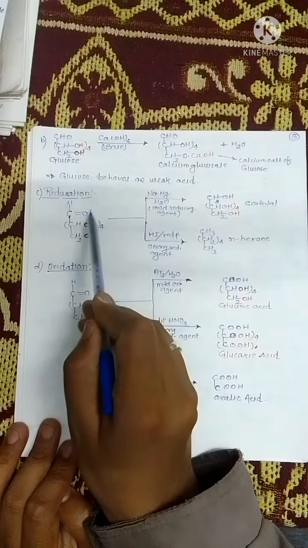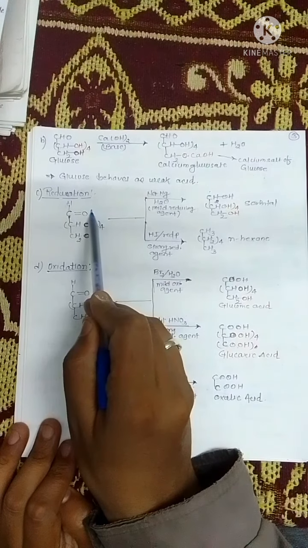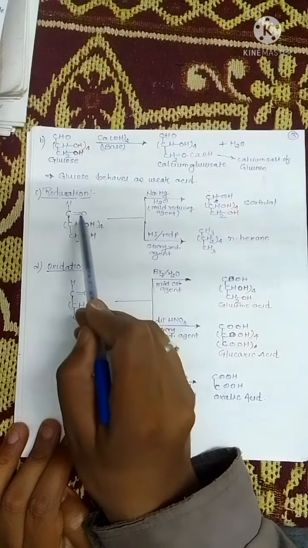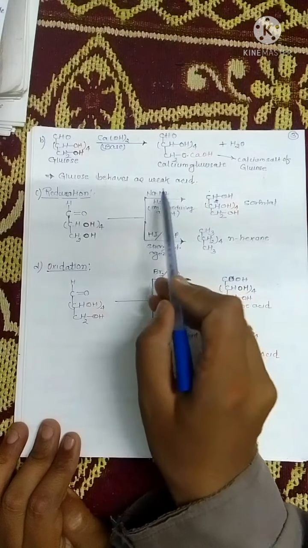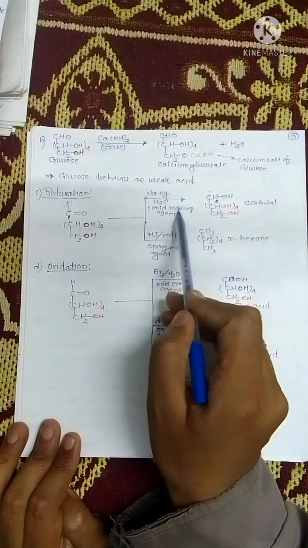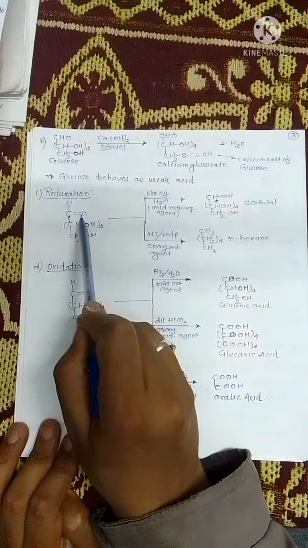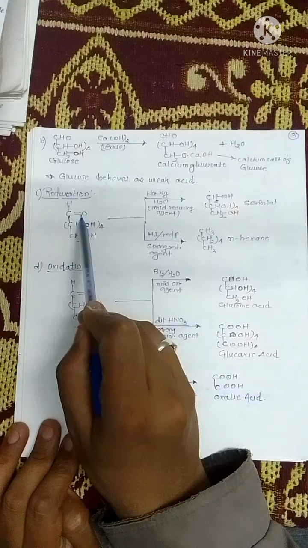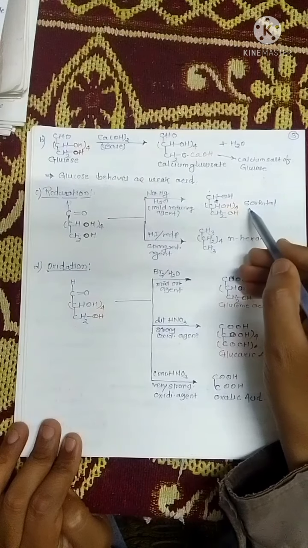Since glucose contains an aldehydic group, it can easily be reduced with the help of a mild reducing agent as well as a strong reducing agent. When we use a mild reducing agent, just like sodium amalgam, this aldehydic group simply reduces to an alcoholic group, and we get sorbitol.